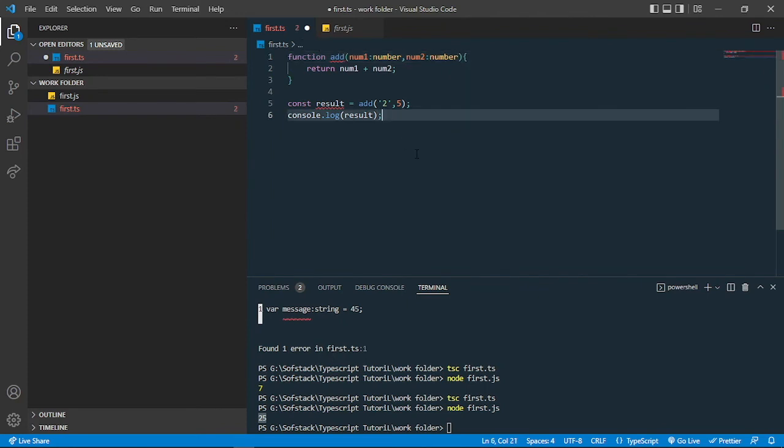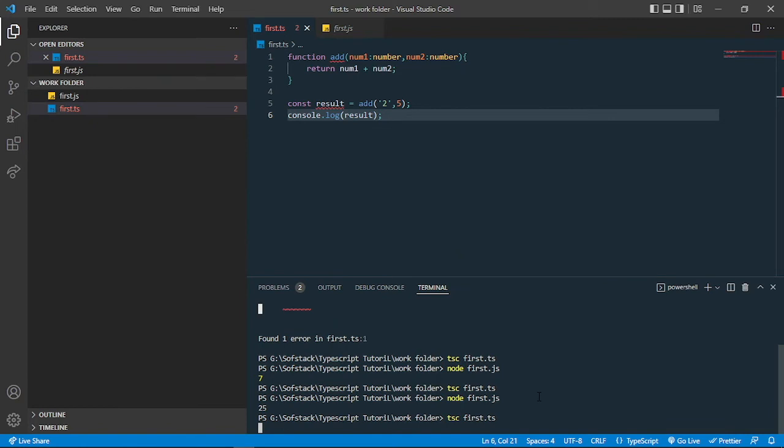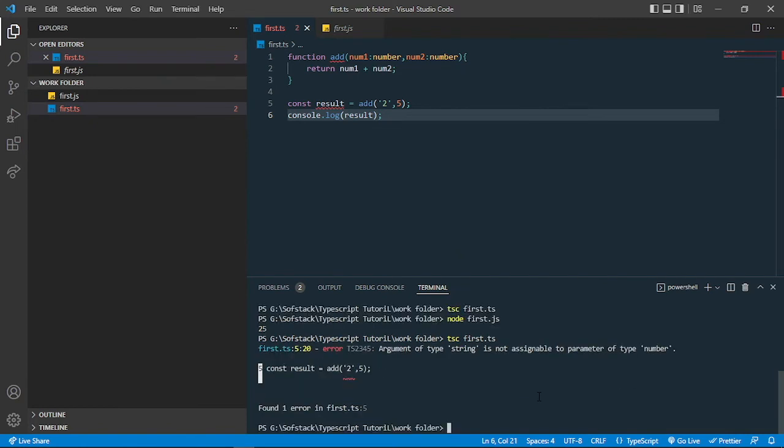If I save this file and recompile first.ts, you can see that I'll be getting one error, same as previously: argument of type string is not assignable to parameter of type number. So the parameters are of type number, but we are passing the value as a string. That's why it gave me an error that the types are not good, so you should change this to a number.